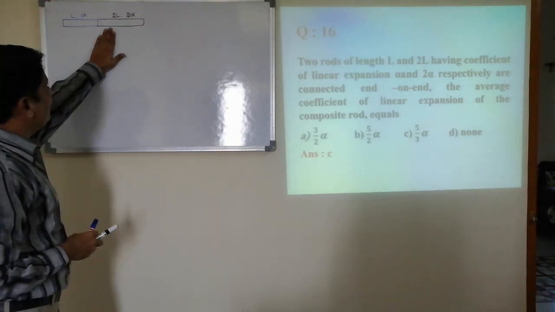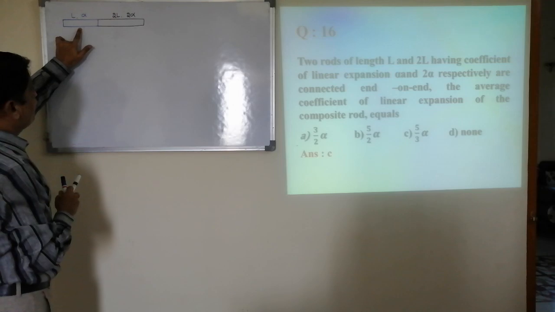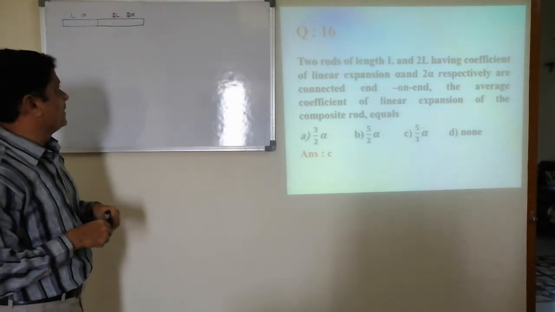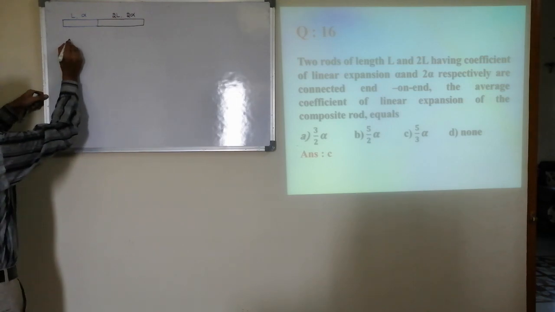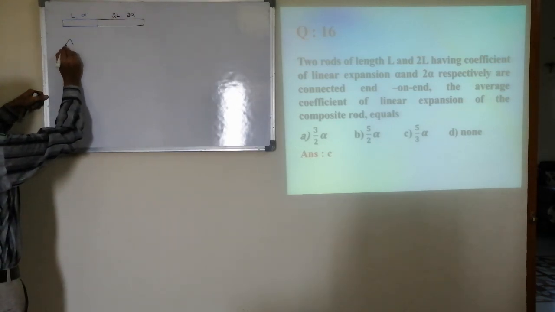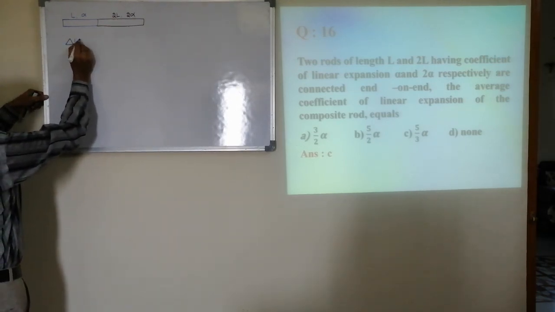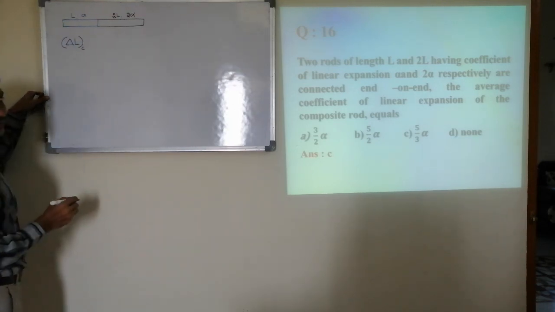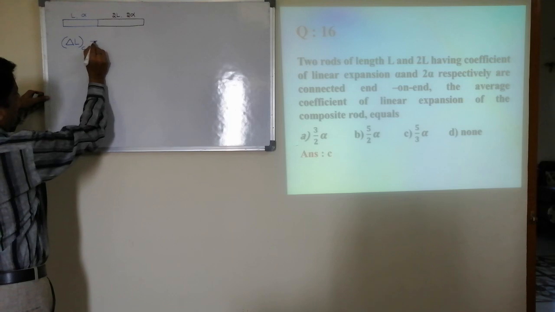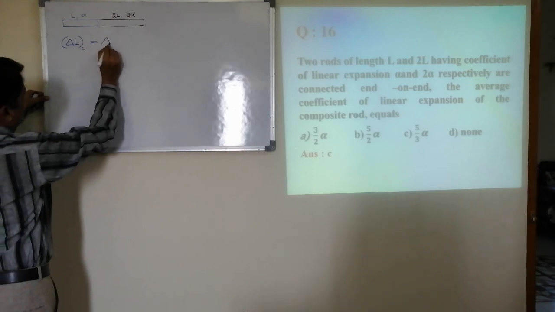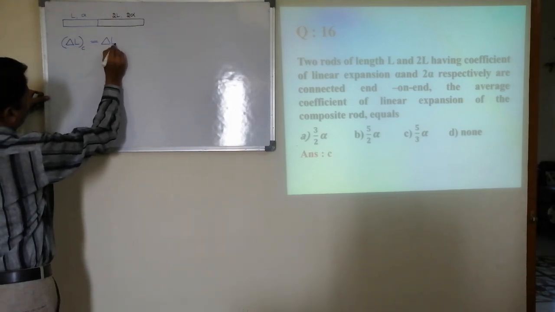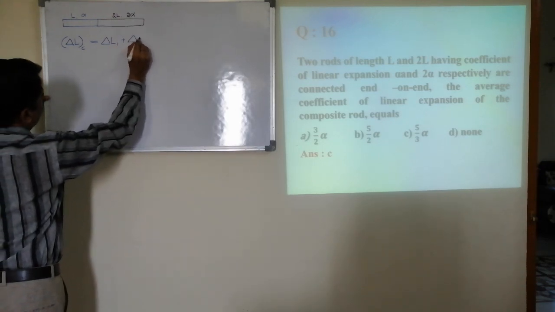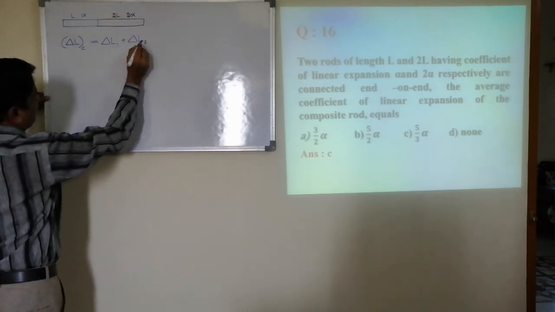So whenever we heat both the first rod as well as the second rod, both will get expanded. Then the total expansion, that is the change in the length of the composite rod, composite means combined, is equal to the increase in the length of the first plus the increase in the length of the second.